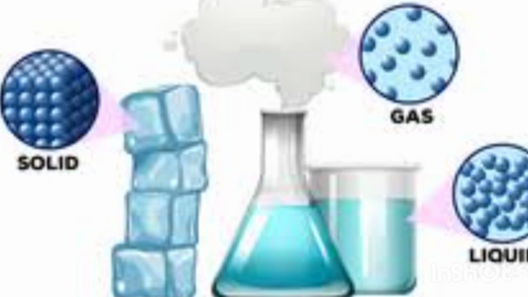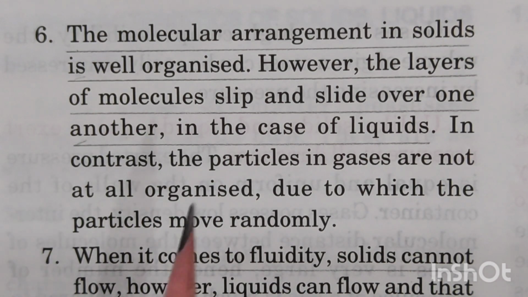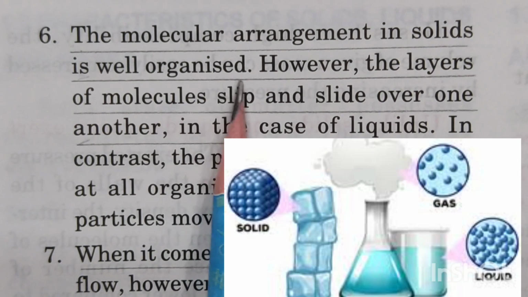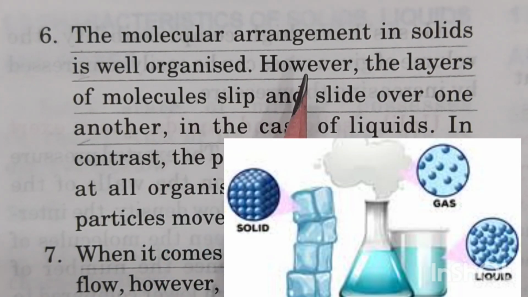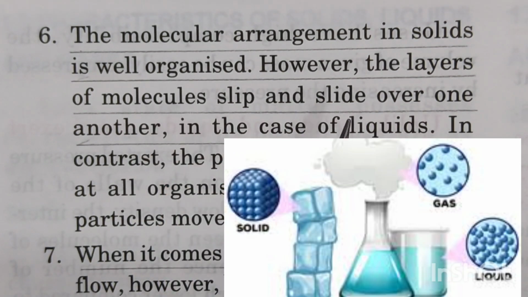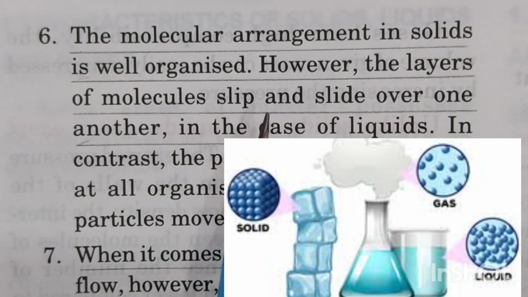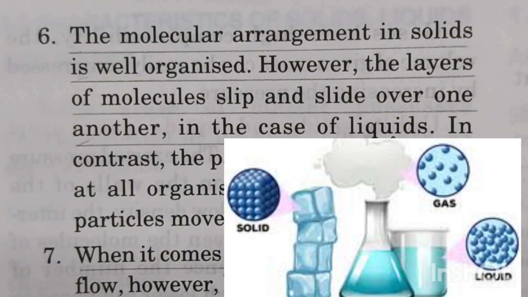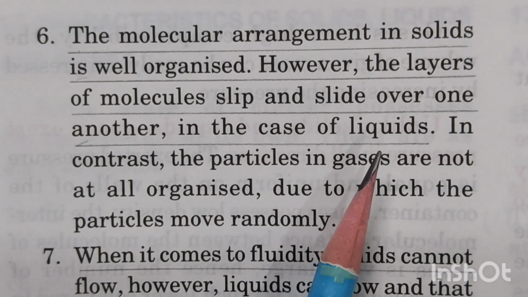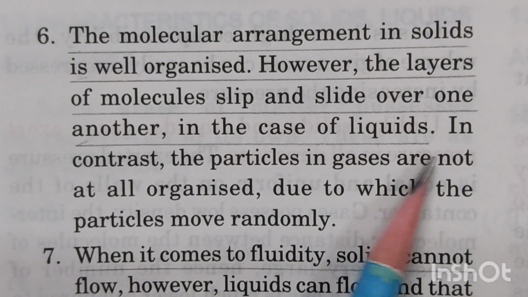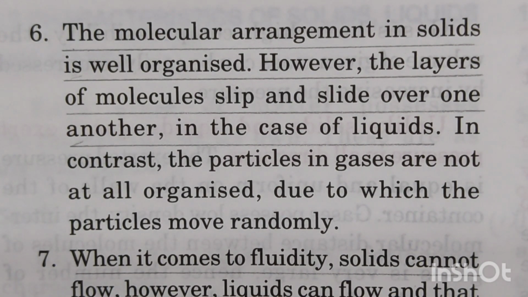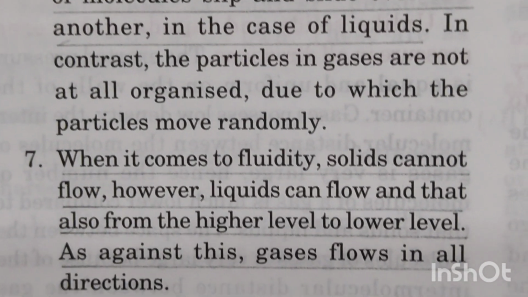Now in solids, children, the molecular arrangement is well organized. If you look at the picture that is being shown, the molecules can be seen organized in a proper manner. That means they are in layers over one another. Molecules slip and slide over one another in the case of liquids. In liquids, the layers keep on moving over one another because there is certain space. And in gases, they are not organized at all because they have a lot of space and the molecules are in motion.